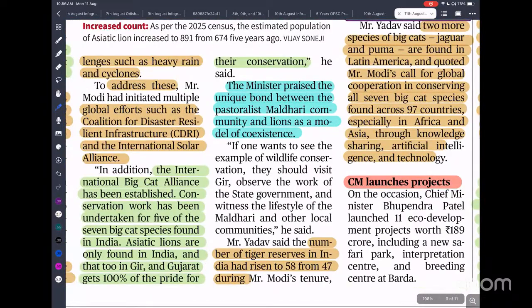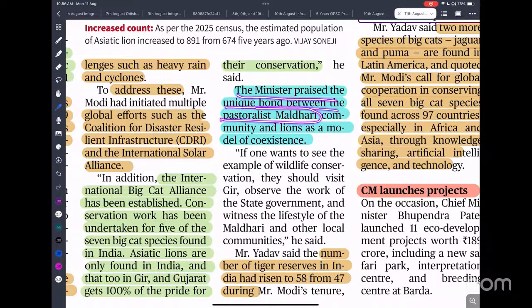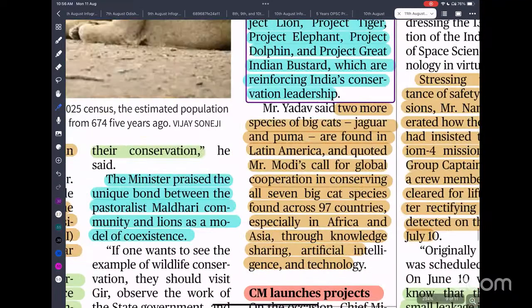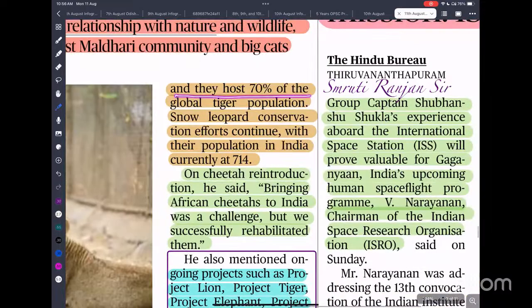Okay, so the minister praised the unique bond between the pastoralist Maldhari community and lions, a model of coexistence. The number of tiger reserves in India has increased from 47 to 58, so we have 11 more. India hosts 70% of the global tiger population, and our snow leopard population has increased to 714. So dear students, tell me in the comment box, what is the IUCN status of the snow leopard?